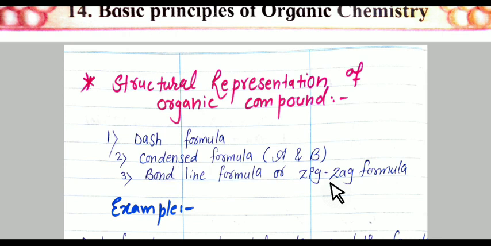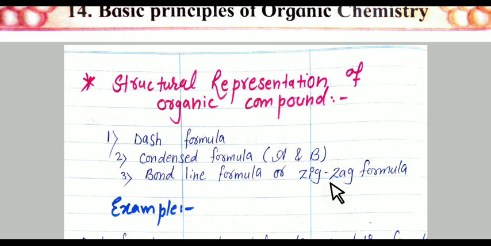And students, always remember this dash, this covalent bond, shows 2 electrons, means one bond carries 2 electrons. If one carbon and one hydrogen are bonded with each other, what does it mean? It means that one electron of carbon and one electron of hydrogen are shared, forming a bond.